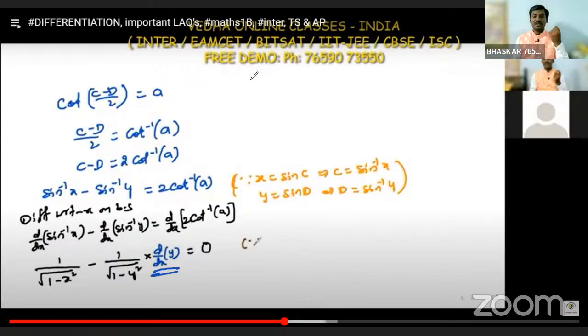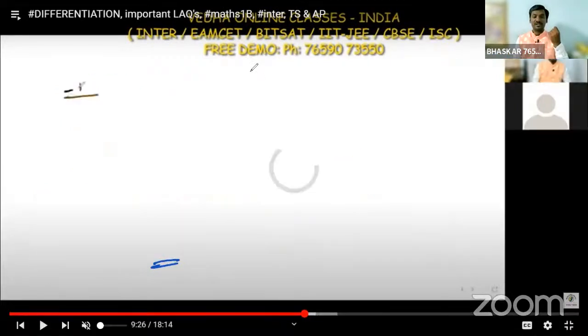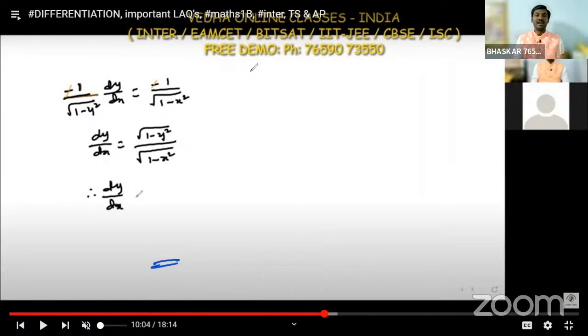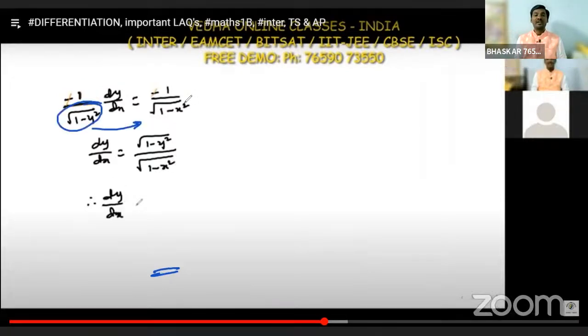So after that, what do we have to do here? Whatever term we have with the derivative, keep it on the left side. The remaining x terms you send to the right side, and since division is there, if you take it to that side it will multiply.